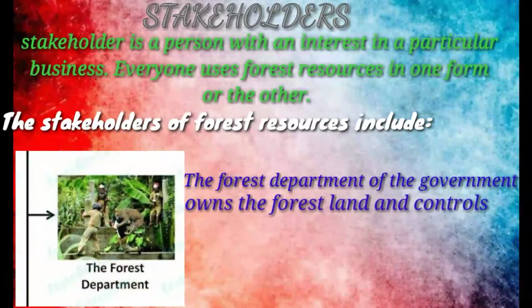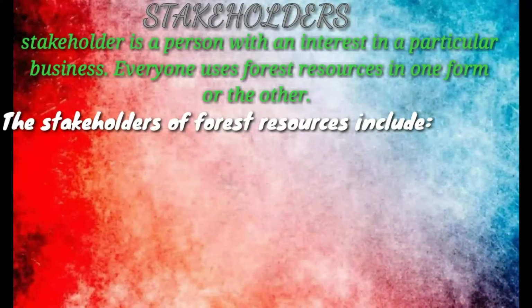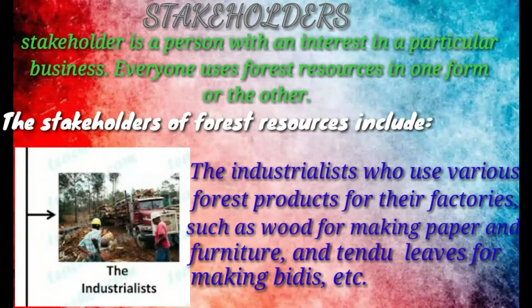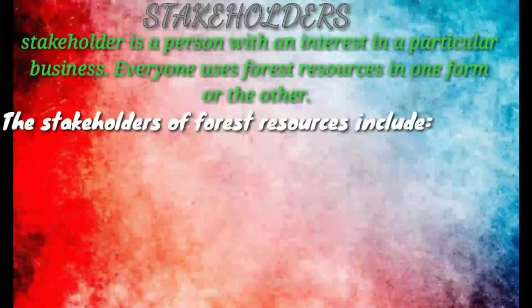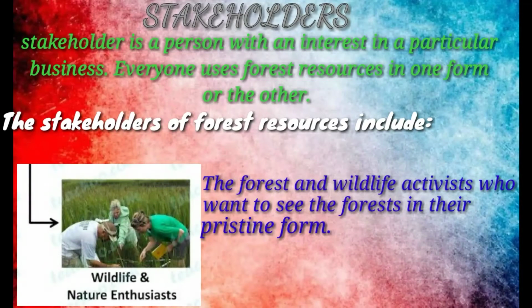The forest department of the government owns the forest land and controls the resources from the forest. The industrialists use various forest products for their factories, such as wood for making paper and furniture and timber, leaves for making bidis, etc. The forest and wildlife activists want to see the forests in their pristine form.